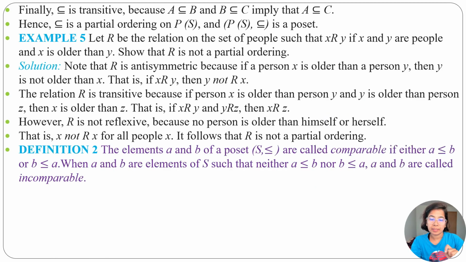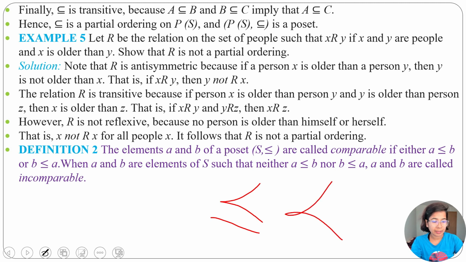Next, comparable. Definition: the elements a and b of a poset (S, ≼) — the symbol is like this. I cannot write this symbol, so I have written less than or equal to. It's not less than or equal to, it is the comparable symbol and it is like this. Elements a and b are called comparable if either a ≼ b or b ≼ a. When neither a ≼ b nor b ≼ a, we say a and b are called incomparable.